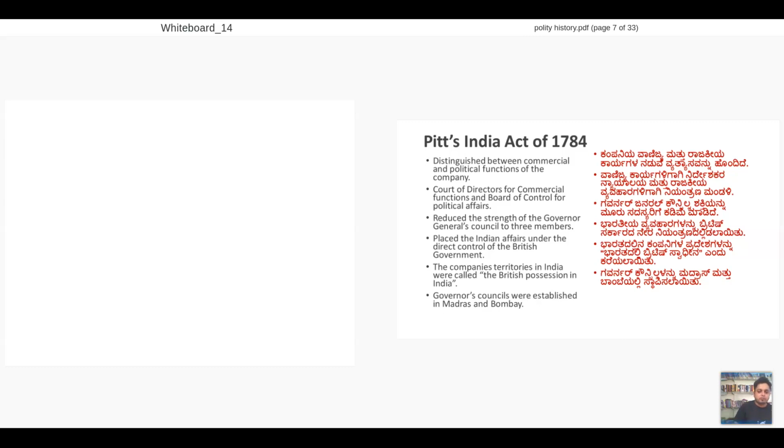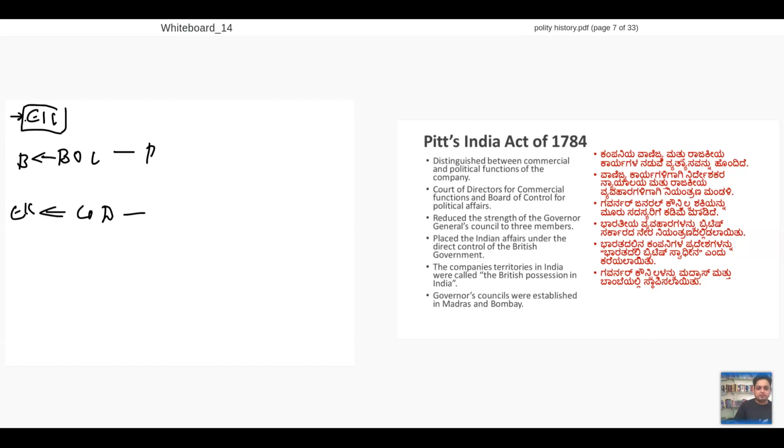So Board of Control, which is of British government, and Court of Directors, which is of East India Company, these 2 will be working in British. Both of them will have different works.